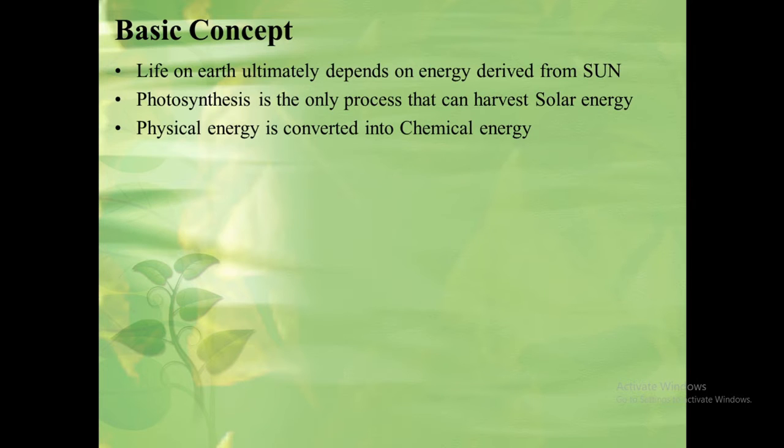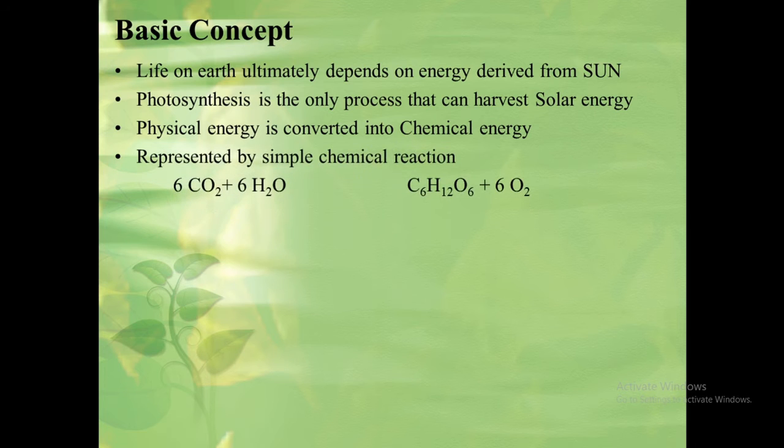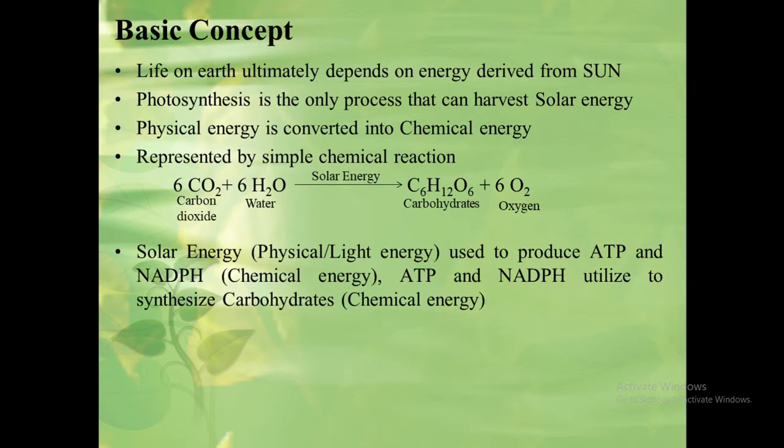The process of photosynthesis can be represented by a simple chemical reaction as shown below. But it is not as simple as the given reaction. Actually, in photosynthesis, the solar energy, which is in the form of physical energy, is used to produce ATP and NADPH.